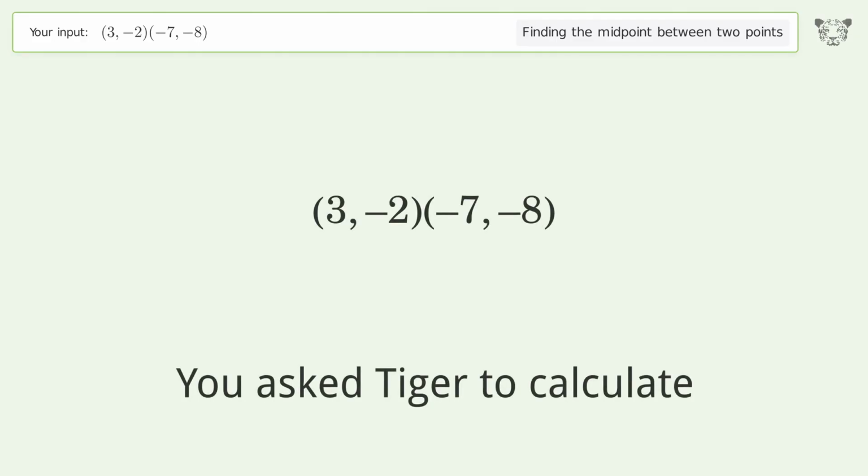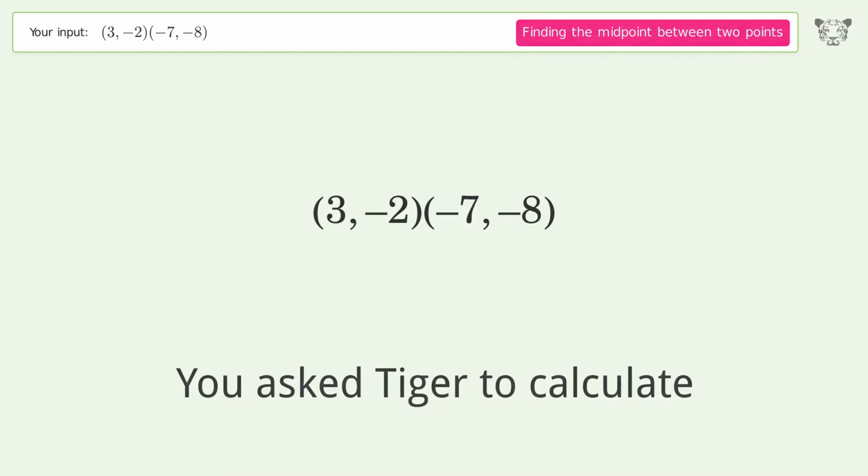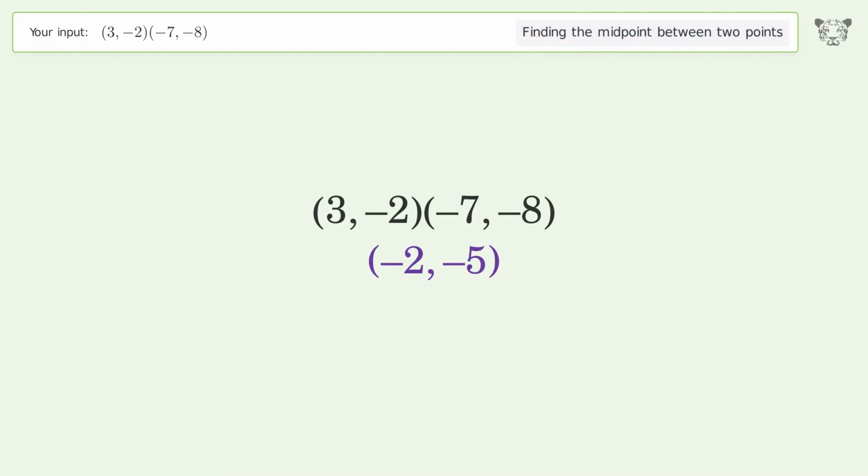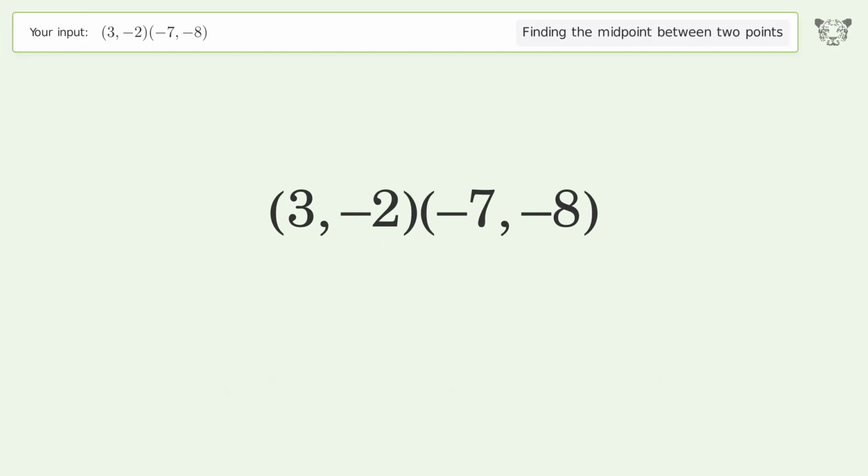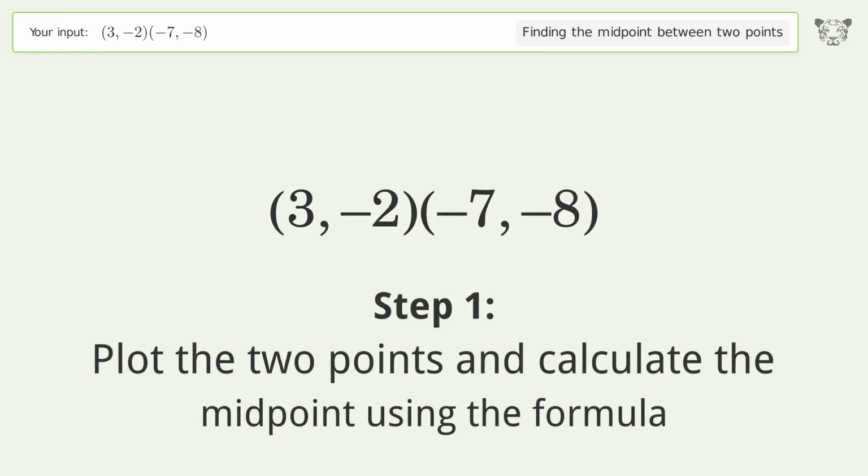You ask Tiger to calculate. This deals with finding the midpoint between 2 points. The midpoint between the 2 points is -2, -5. Let's solve it step by step. Plot the 2 points and calculate the midpoint using the formula.